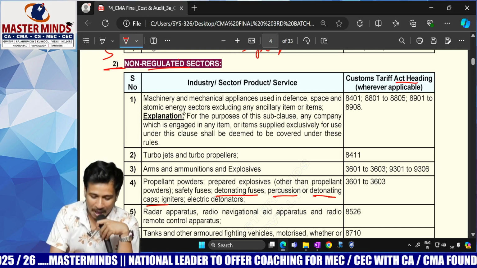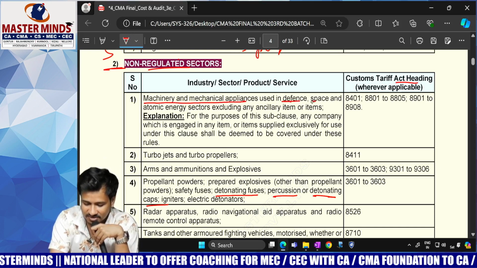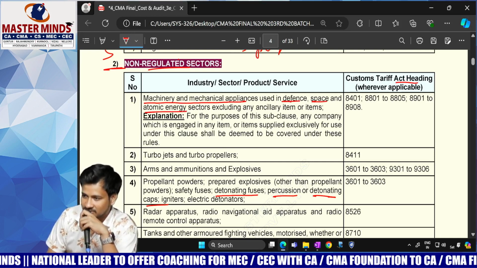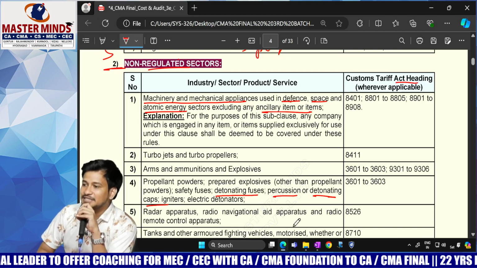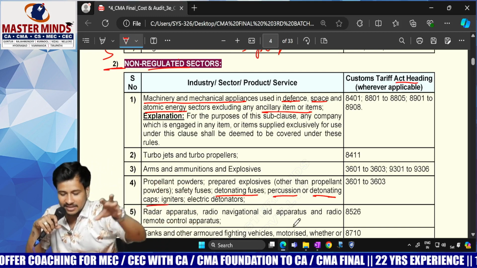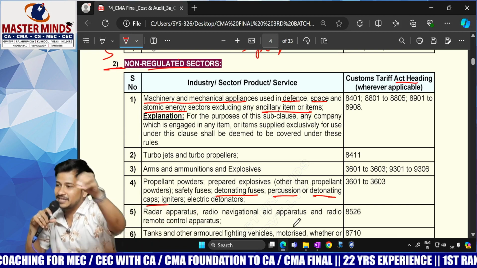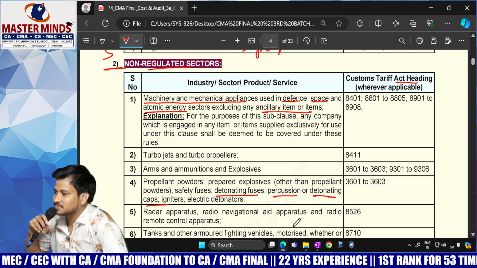Listen. Machinery and mechanical appliances which are used either in defense, space, atomic energy sector, excluding ancillary items. That is, there's a company which is manufacturing the machines and mechanical appliances which are used by defense, space and atomic energy companies of India.